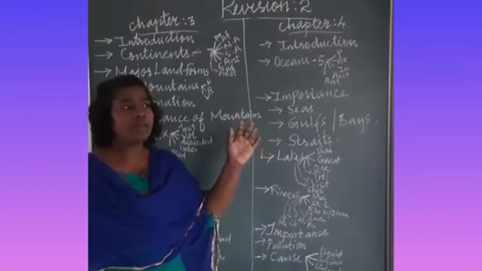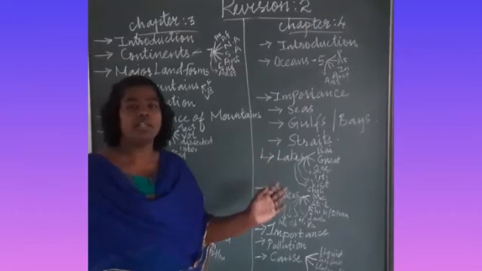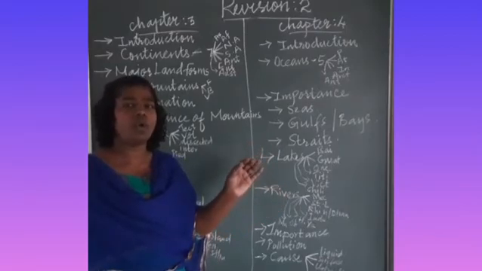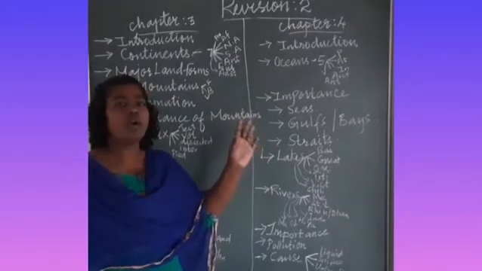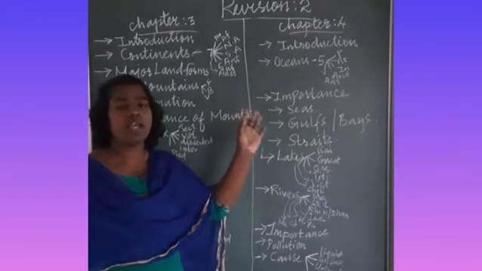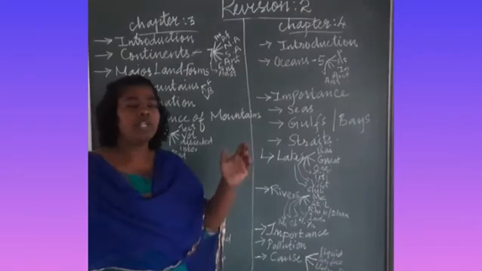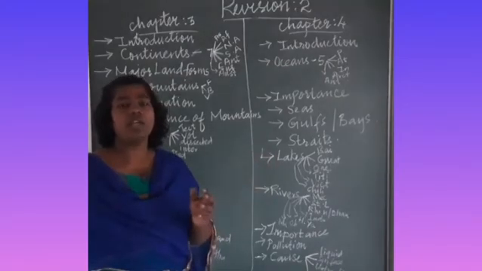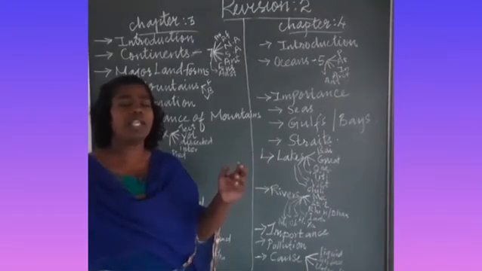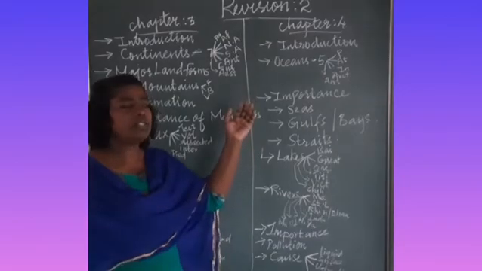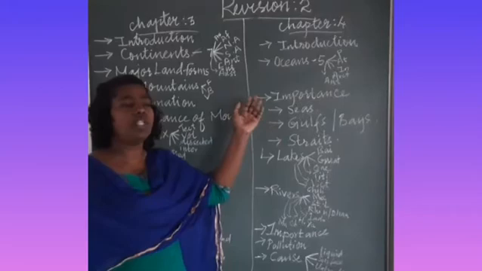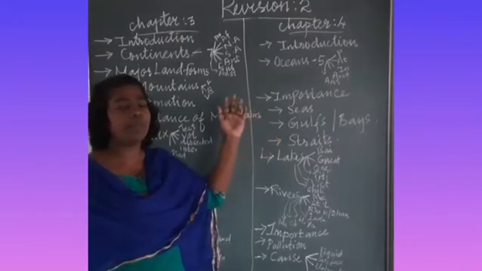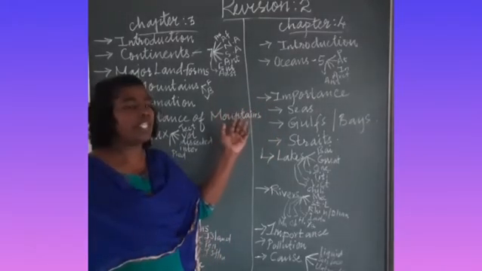The place where Asia and Europe join together is called Eurasia. The term Eurasia is given to the landform which joins Asia and Europe. And in Asia, there is the Ural mountain and the Caspian Sea. These are the Ural mountain and the sea that separate Asia from Europe.